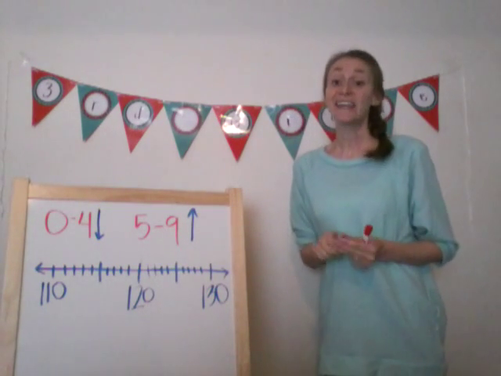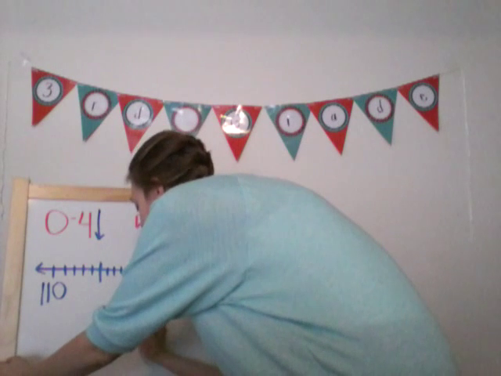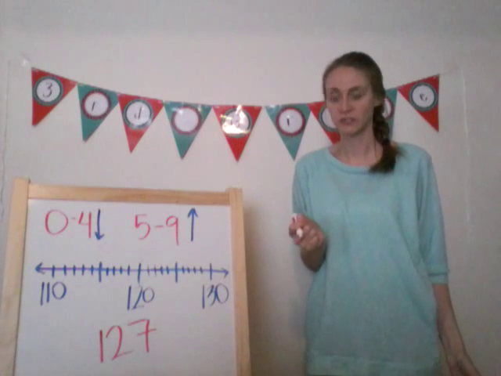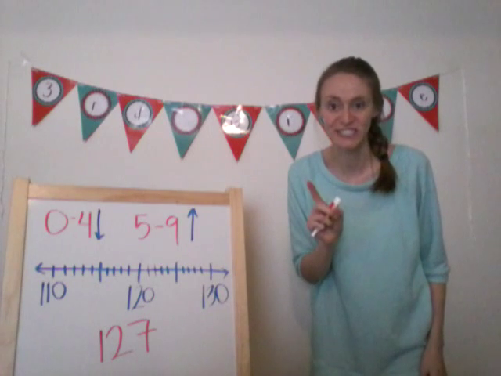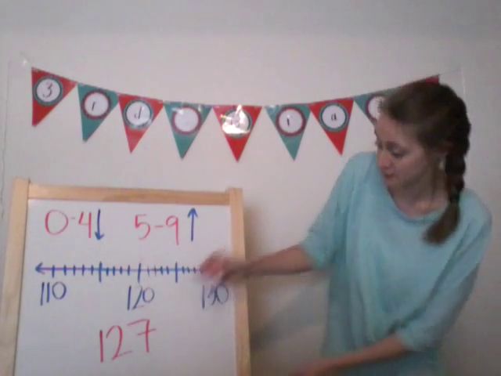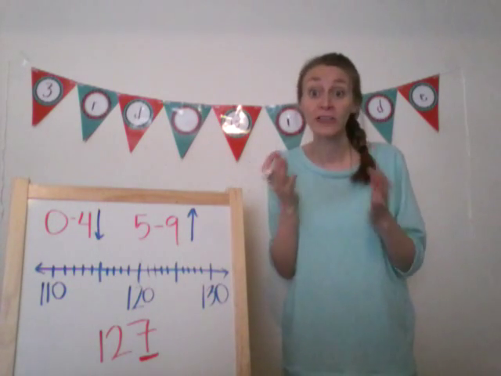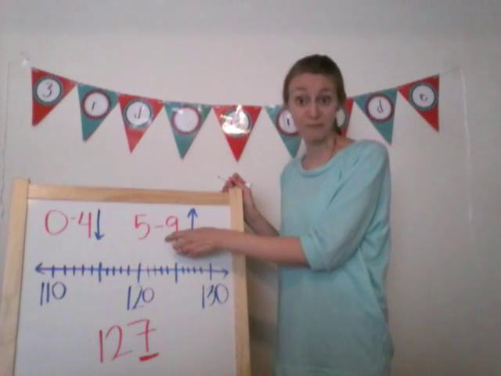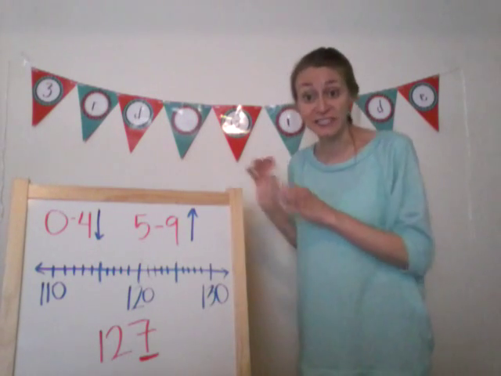Okay, now let's round a number. Let's round 127. What do we do? Uh-oh. This is a lot bigger of a number. What do we do? Nothing changes. You're still going to look in the ones place. You're still going to see where that 7 is. Is it between 0 and 4? No. Between 5 and 9. So we're going to round it up to the nearest 10.